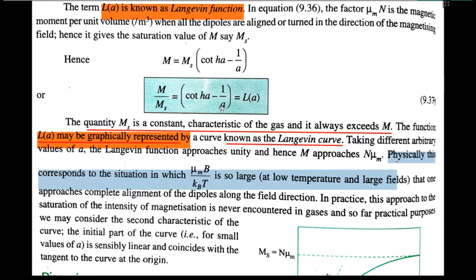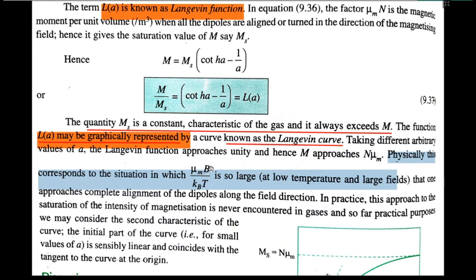So a is basically the ratio of the magnetic energy to the thermal energy. So the whole variation happening in the function is only because of the ratio of mu m B upon kT, that is the magnetic moment in the magnetic field to the thermal energy. The numerator, the magnetic energy, forces them to get aligned. The thermal energy forces them to get randomized.